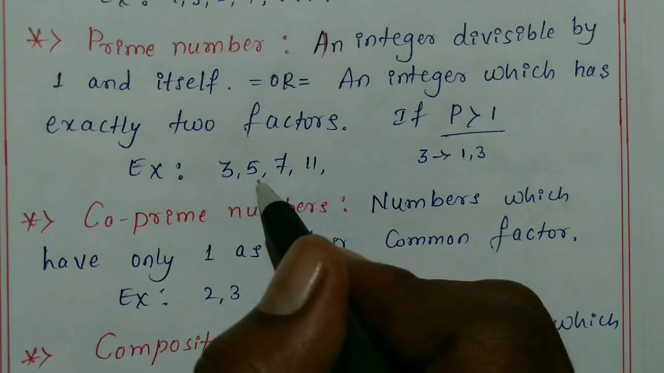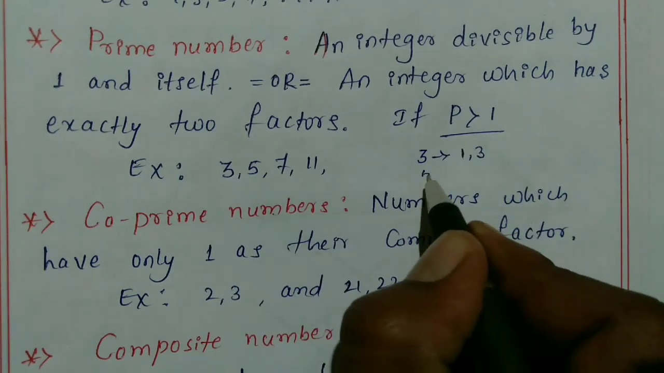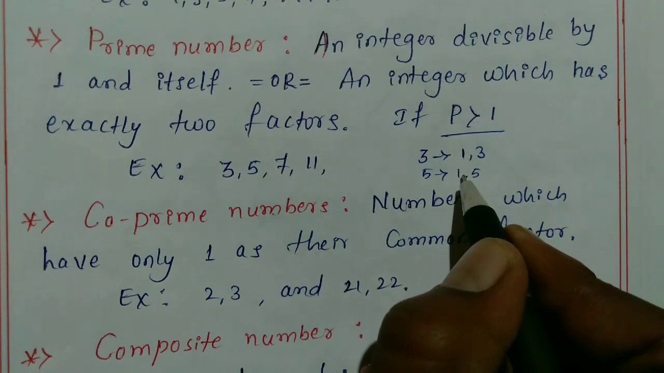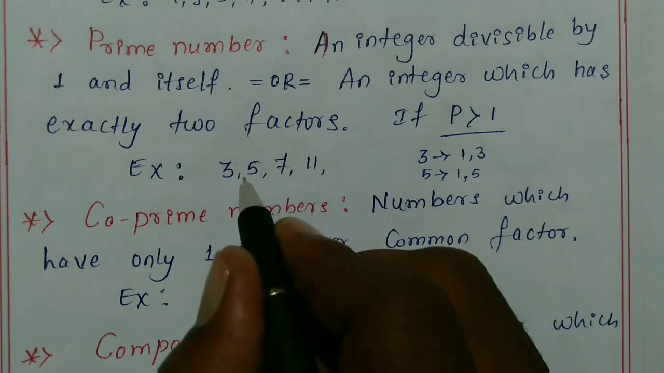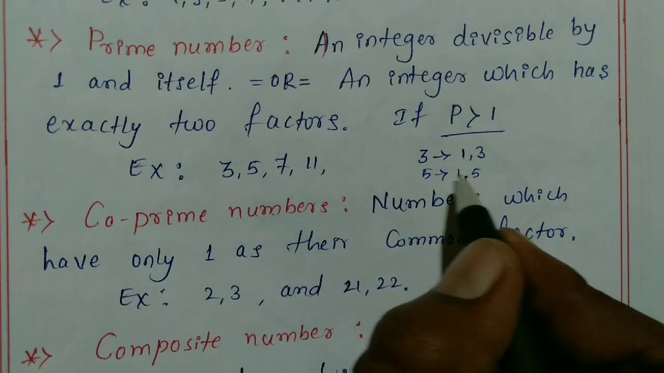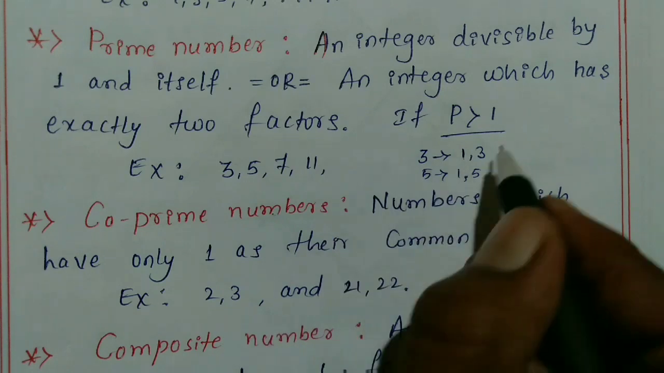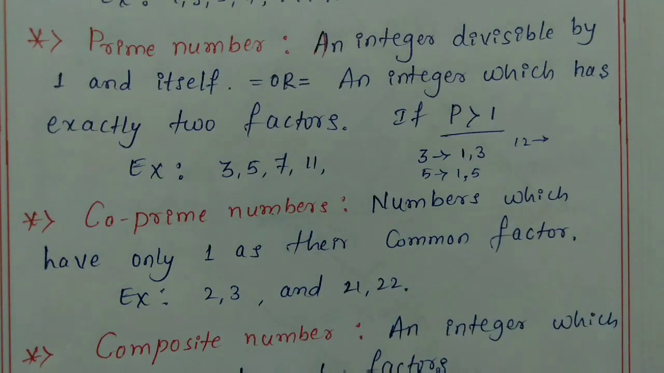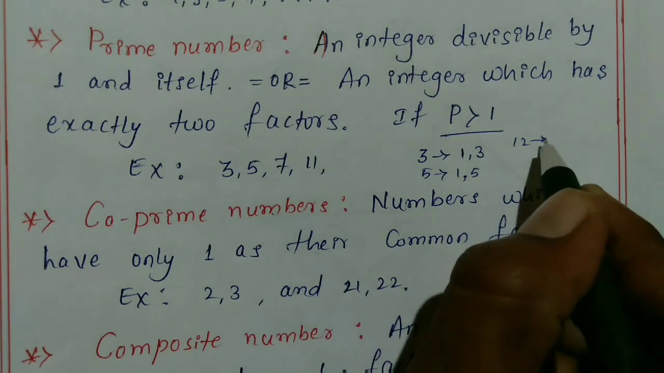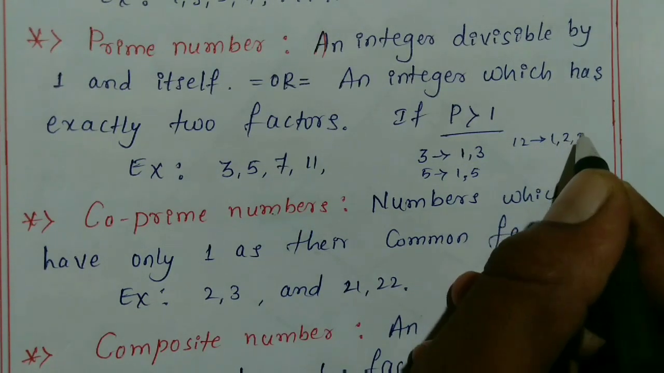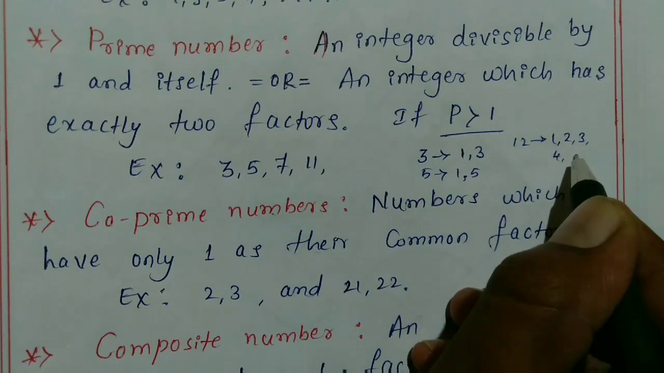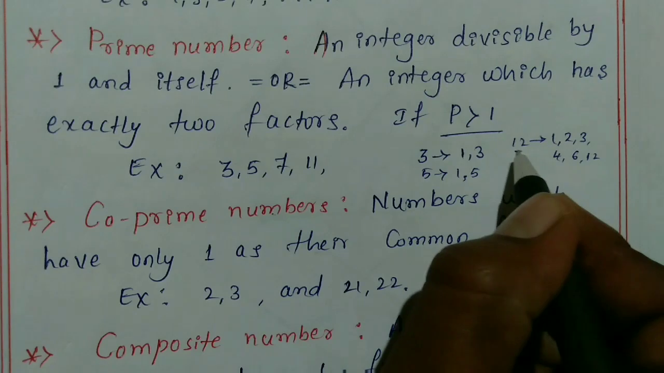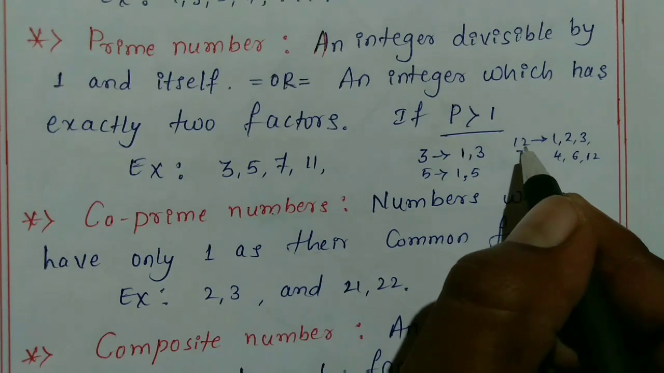Next one is 5. 5 also contains only 1 and 5, only 2 factors. And 5 is divisible by 1 and 5 only. Similarly 7, similarly 11. You can take 12. This contains more than 2 factors. For example, 12 has 1, 2, 3, 4, 6 and 12. These all are the factors of 12. So that's why 12 is not a prime number.